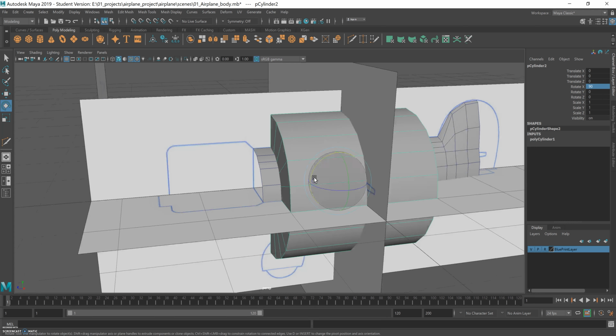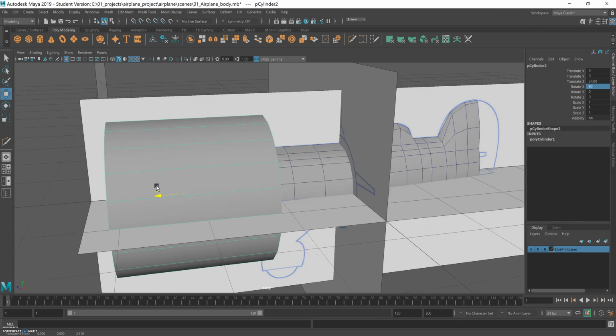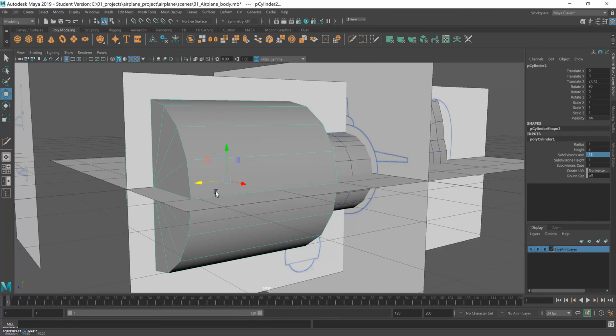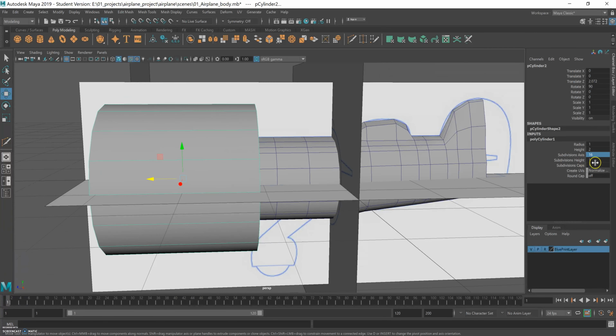It's obviously too big, so let's go to the input, and we don't actually need so many subdivisions, so let's do the same as we did with the cylinder that we used to model the body of the airplane. 16, and now for the height, 4 is good. So I'm using middle button here. It's better, 6, but you can just insert the values yourself if you want. So for the height,